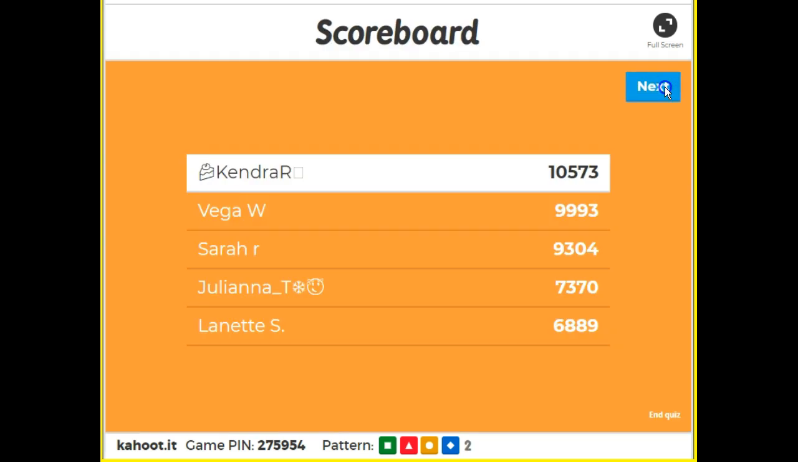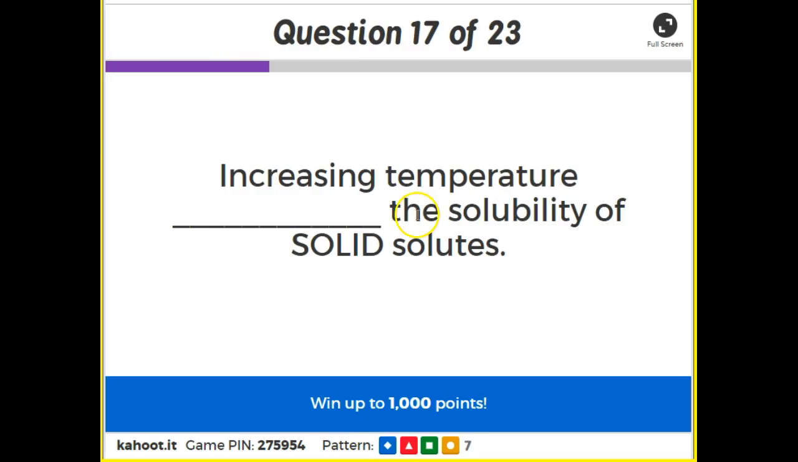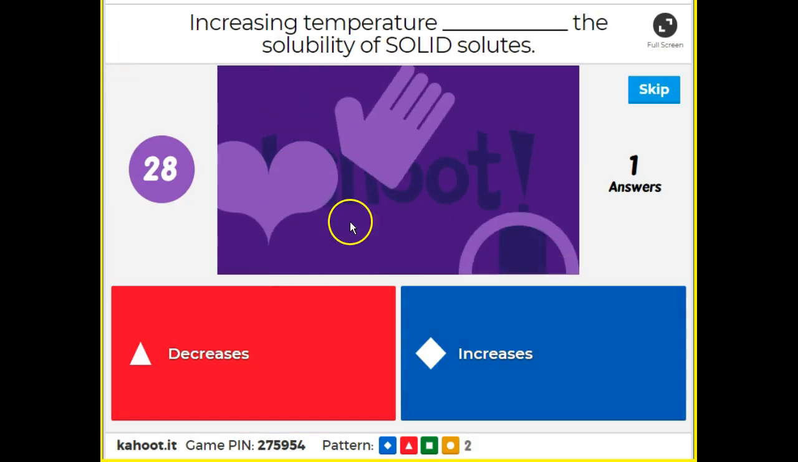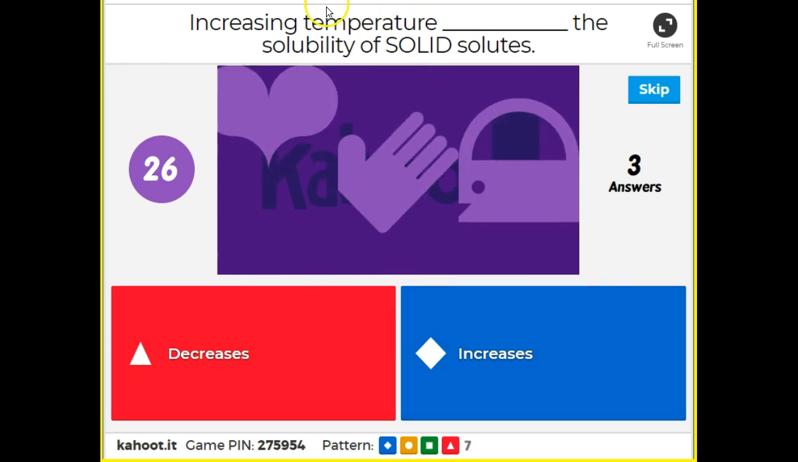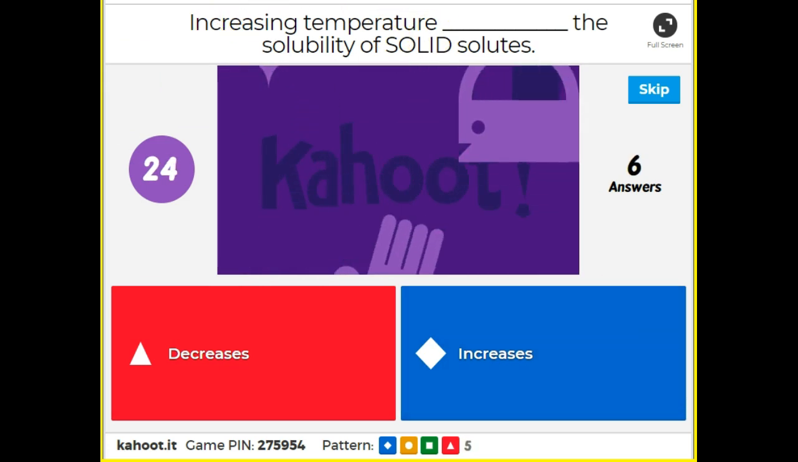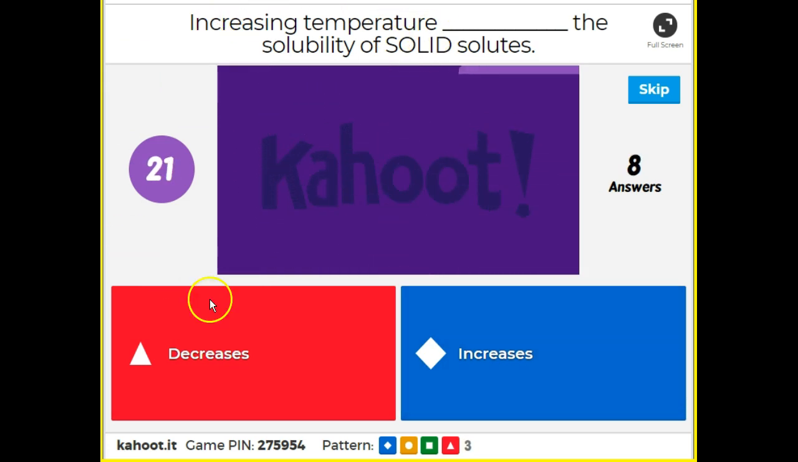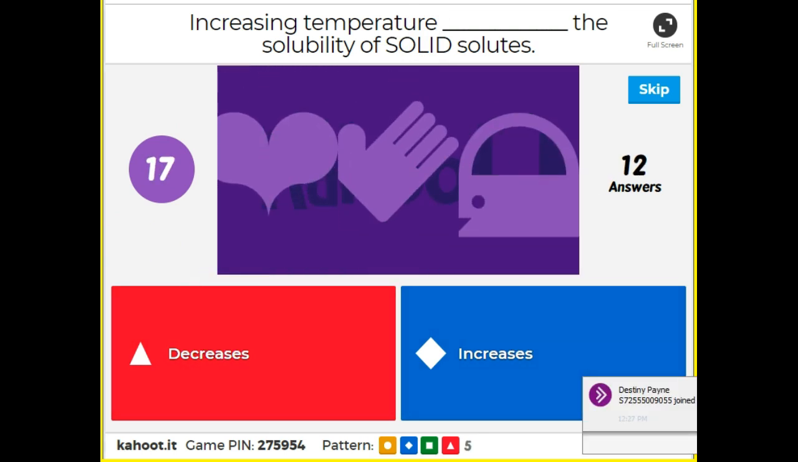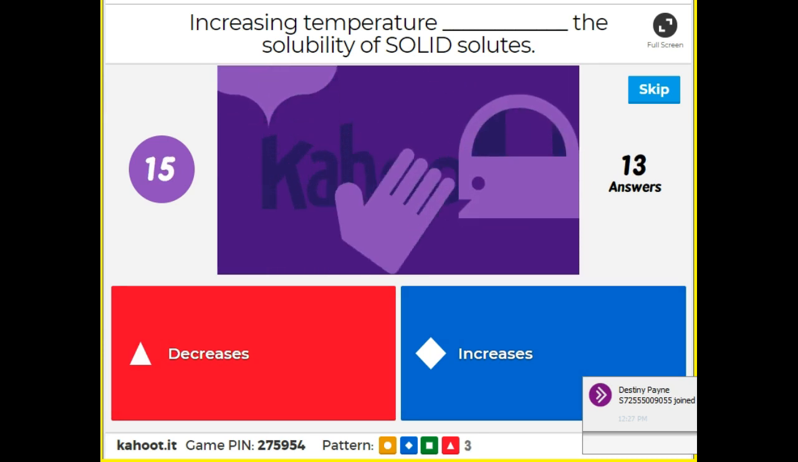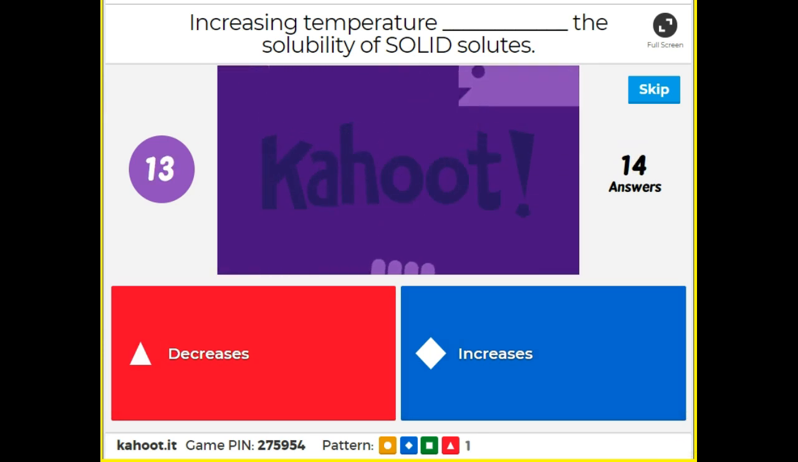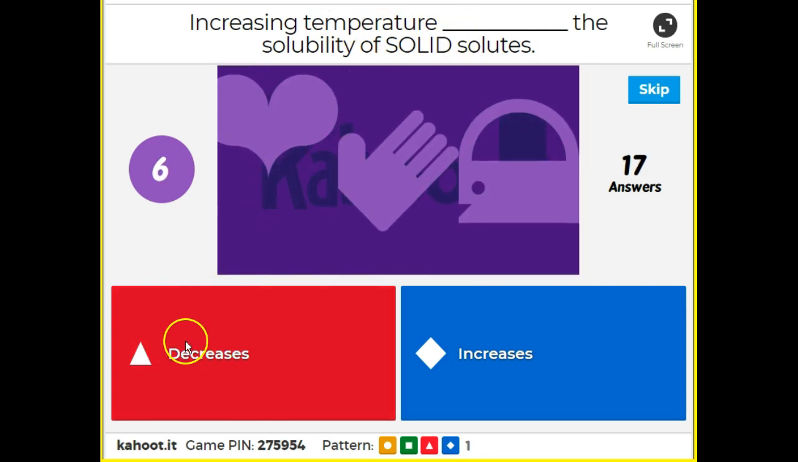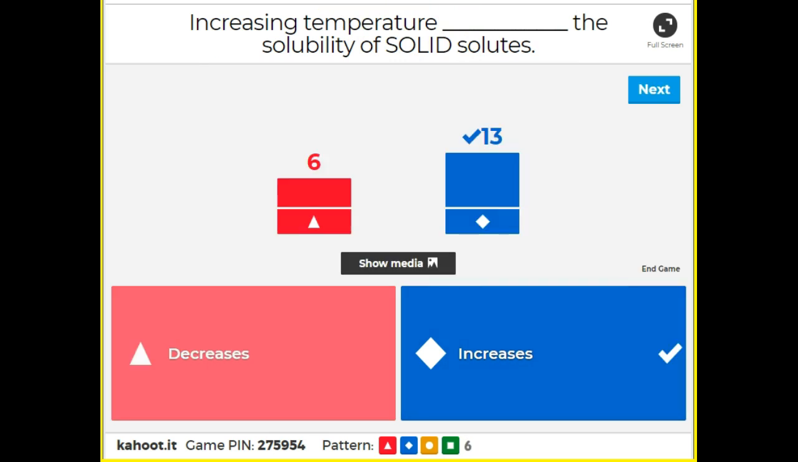All right, here we go. Increasing temperature, blank, the solubility of solid solutes. Does it decrease the solubility or increase the solubility? So increasing temperature, will more or less of solid solutes dissolve, right? Less means decreases, more means increases. Awesome, guys. Get your answers up there. Again, think about sugar and water. Think about hot drinks. Will solubility decrease or increase?